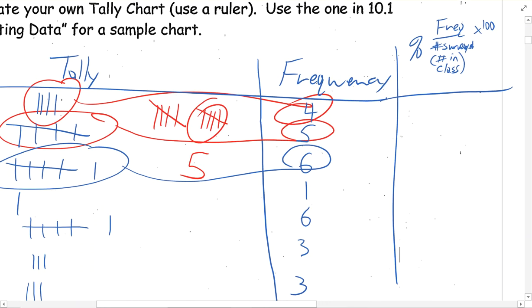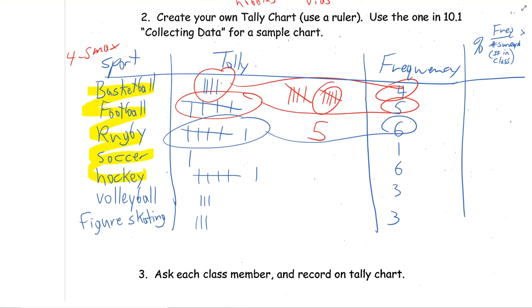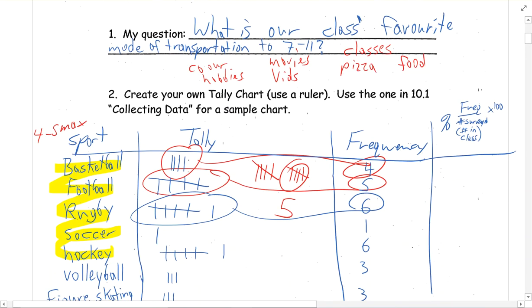So I'm going to do this real quickly. I'm going to make up some stuff here, okay? I'm going to do this again to show you with a different example. So instead of what's our favorite sports, we're going to say favorite mode of transportation to 7-Eleven on a weekend, okay? Because a lot of times on the weekend and during the summer, you go walking to 7-Eleven, or you do other things.